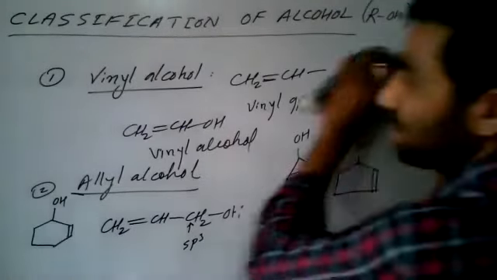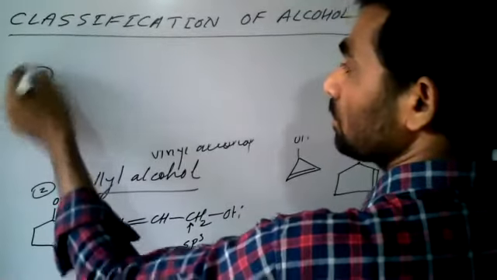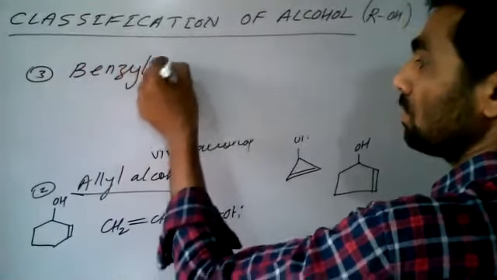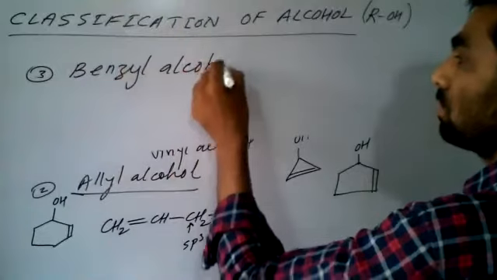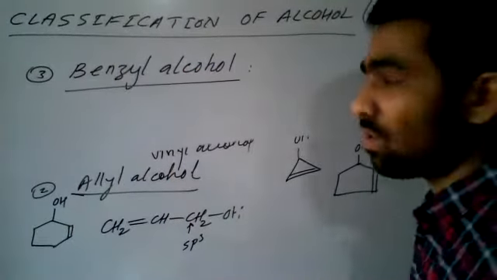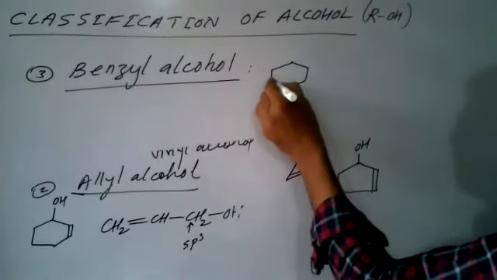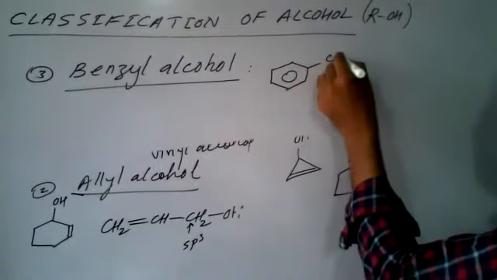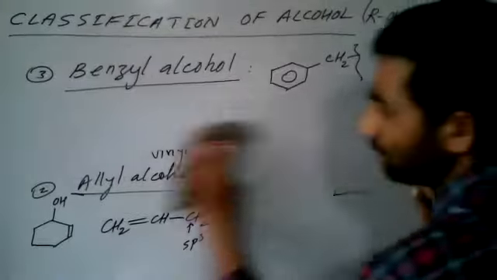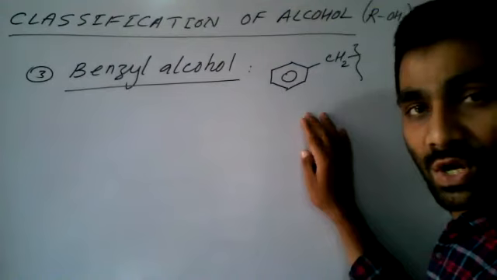Let us go for the last example, that is called benzyl alcohol. What is benzyl alcohol? Very simple. When we have a benzene ring, and to the benzene ring you have an sp3 carbon, this is called benzyl group.